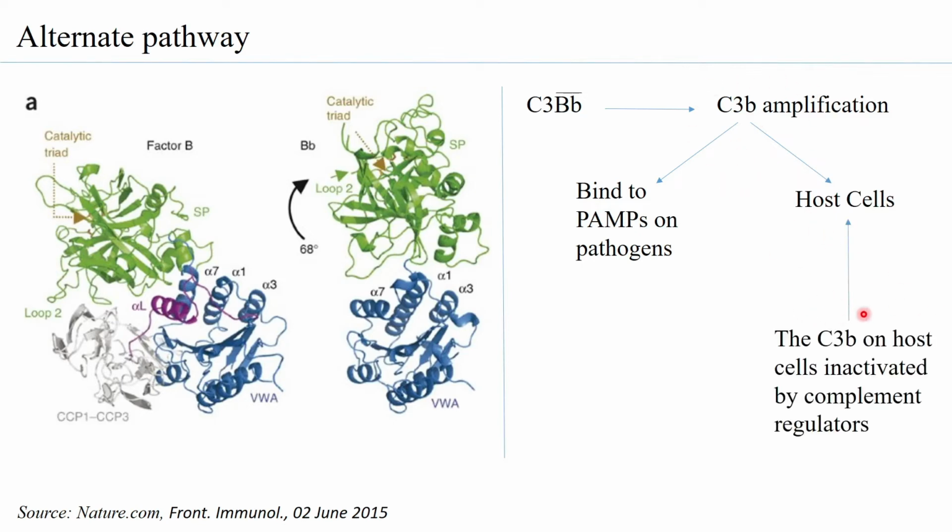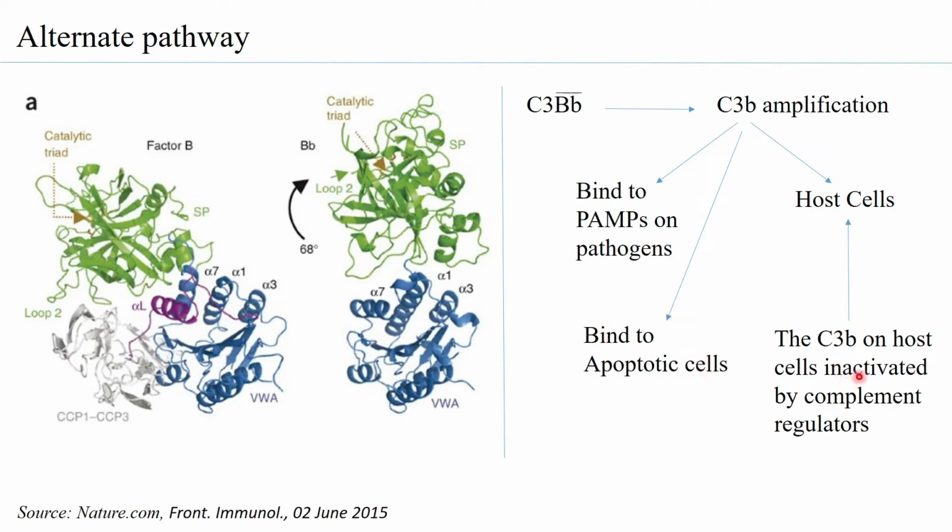It can also bind to apoptotic cells. On the apoptotic cells you can have what are called death associated molecular patterns, or damage associated molecular patterns, and therefore C3b can go and bind to the apoptotic cells as well.